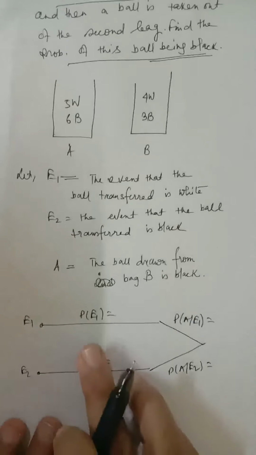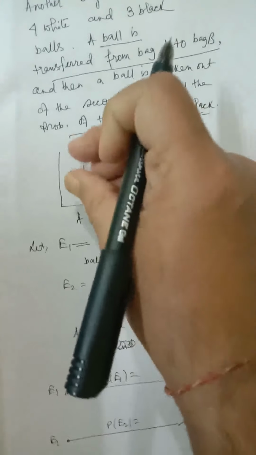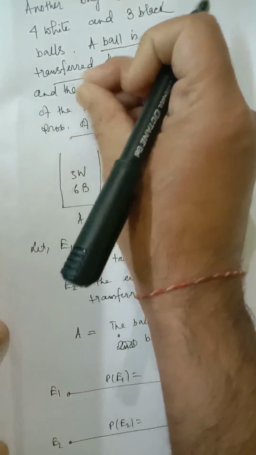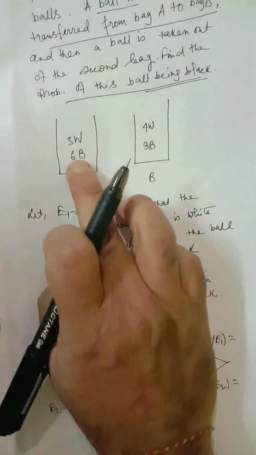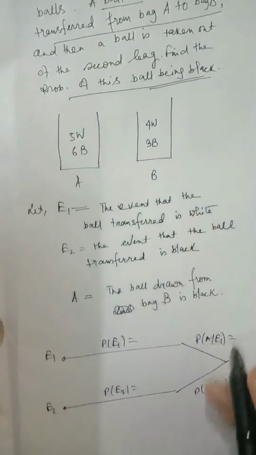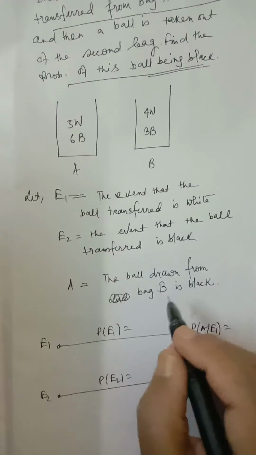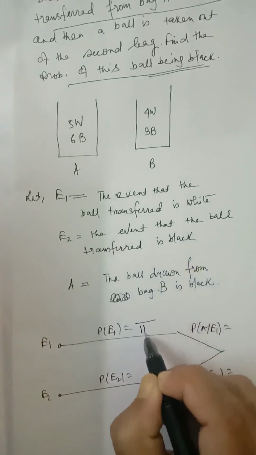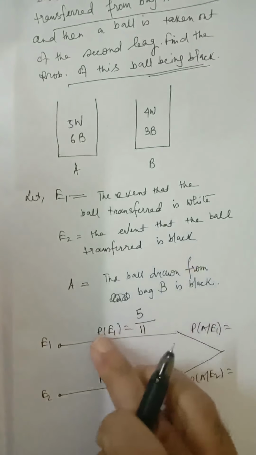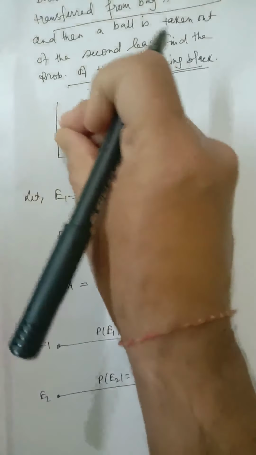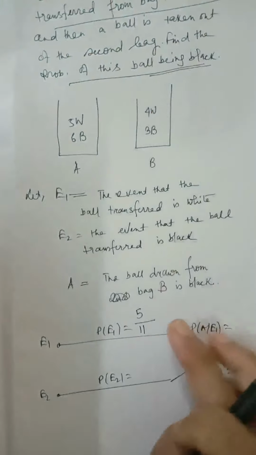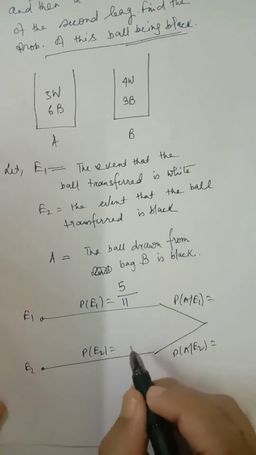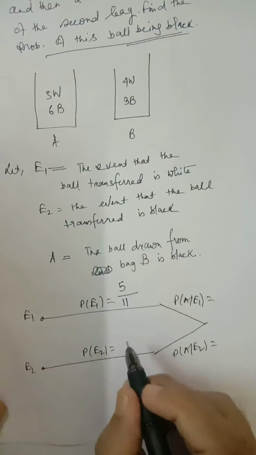Now what is P(E1)? E1 means the ball which is transferred. First we have drawn one ball from bag A and it is transferred. E1 means the ball drawn from bag A is white. In bag A there are a total of 11 balls, out of which 5 are white. So P(E1) is 5 by 11, that is, the ball transferred is white. PE2, black in color, will be 6 by 11.